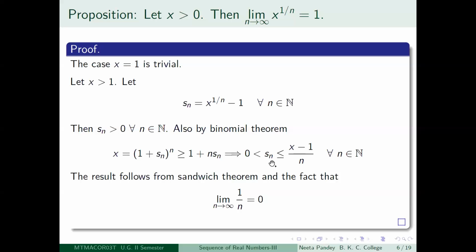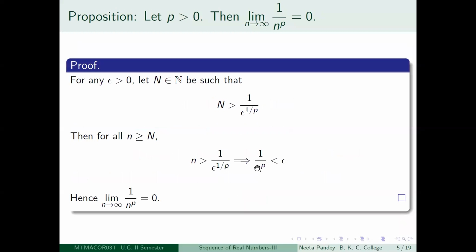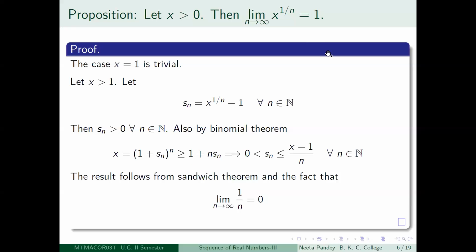So what do you get finally? You get that 0 is less than Sn is less than or equal to x minus 1 divided by n. X minus 1 is a positive number. We have just now seen that limit n tending to infinity 1 by n is equal to 0. So what happens to this limit? This limit is going to 0, because you are just looking at the sequence 1 by n and term by term multiplying by a fixed constant x minus 1.